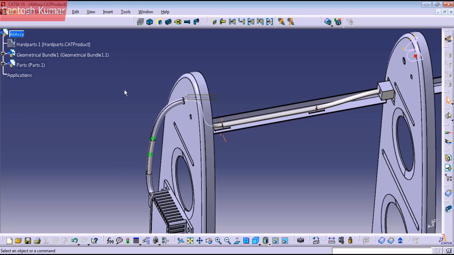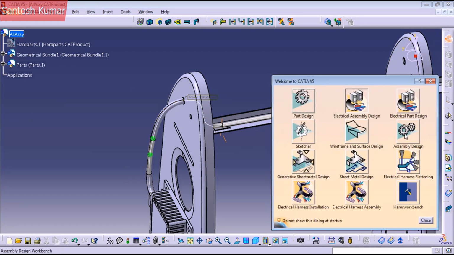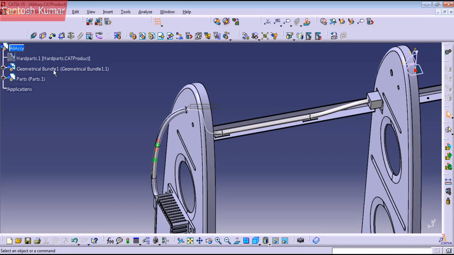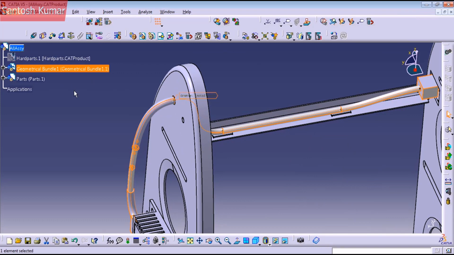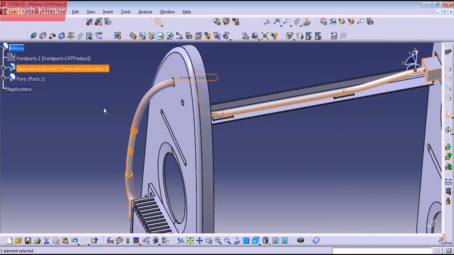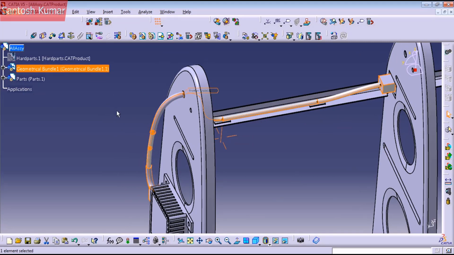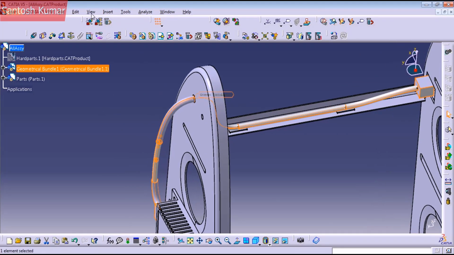So the first thing you need to do is go to the Assembly Design workbench. After that, select your harness. I separate the harness and the hard parts because we just need the harness to be flattened and to create the CAT part.